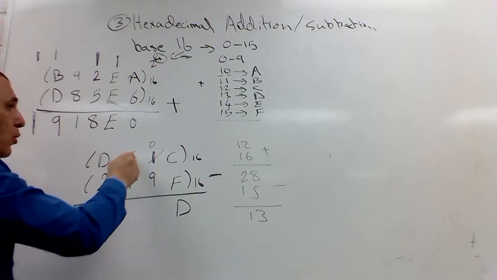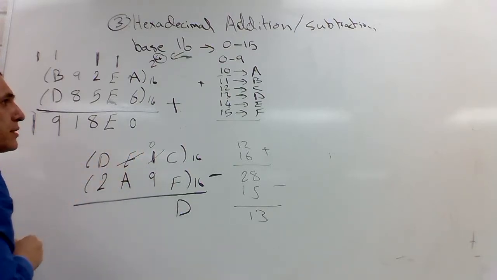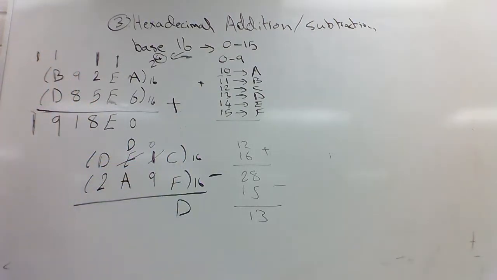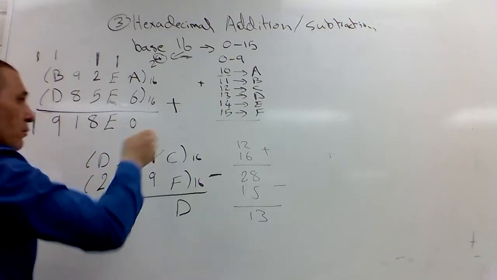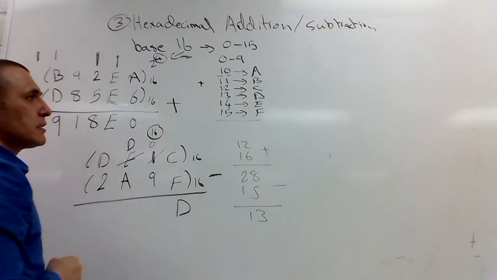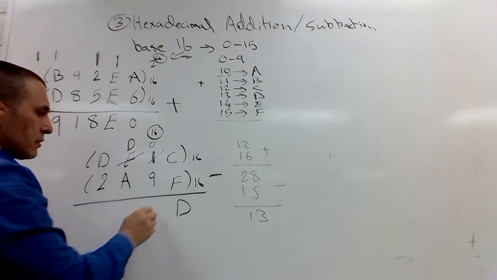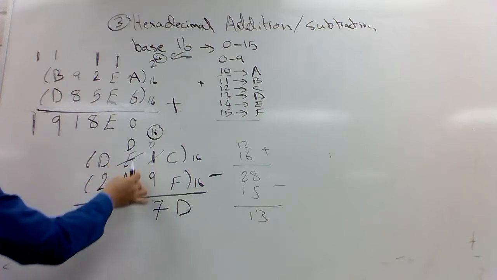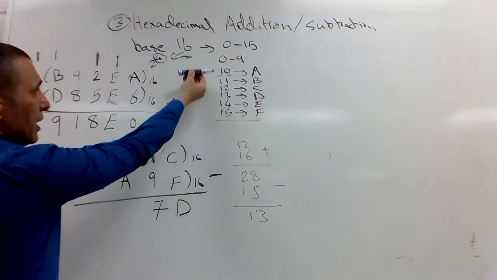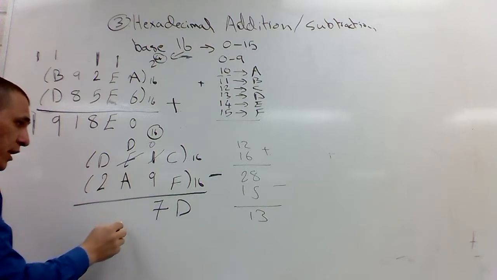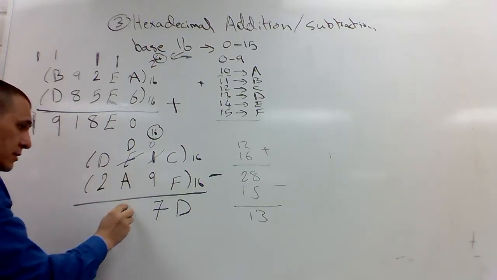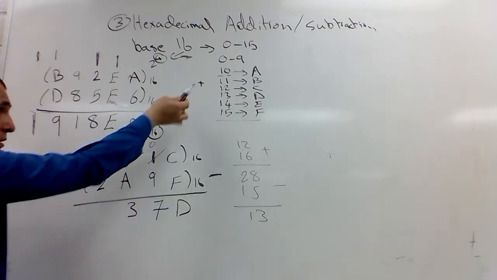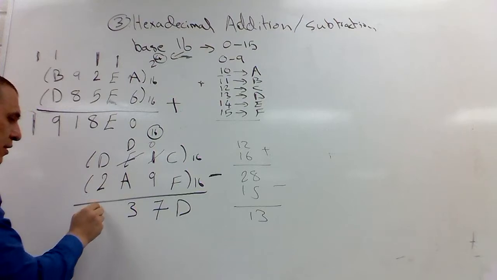Now what do? 0 minus 9. Can I do that? No. We have to borrow. What do we borrow? This is E. Now it goes to D. E is 14. D is 13. And I borrow 1. What did I borrow actually? 16. 16 minus 9 is 7. D minus A. D is 13, A is 10. So 13 minus 10 is 3. D is 13. Minus 2 is 11, which is B.